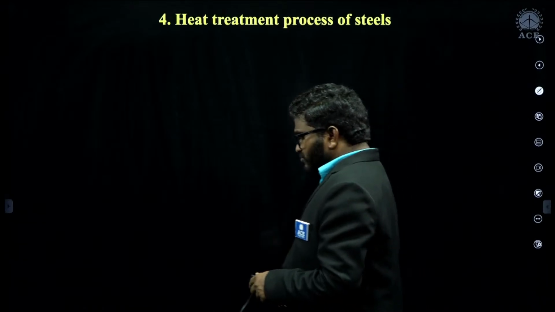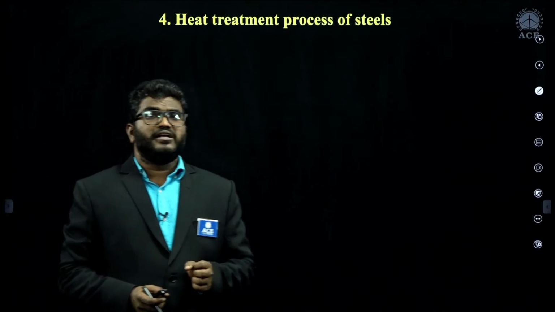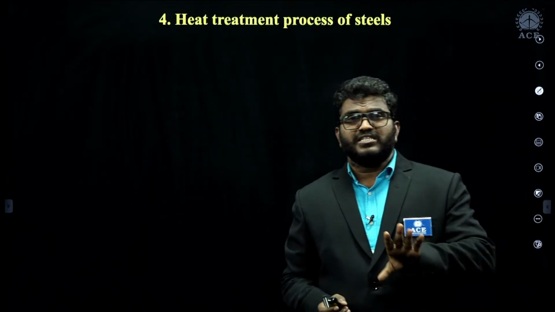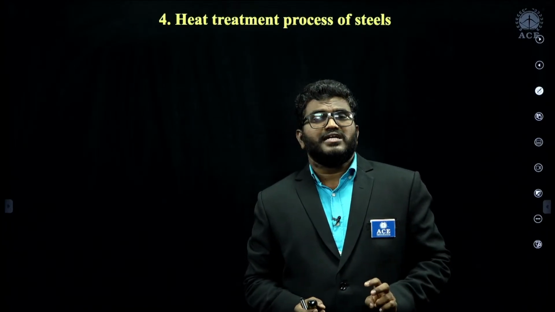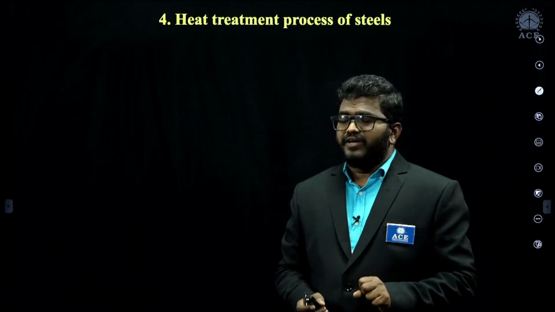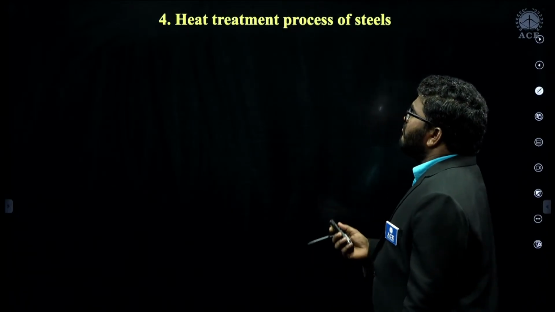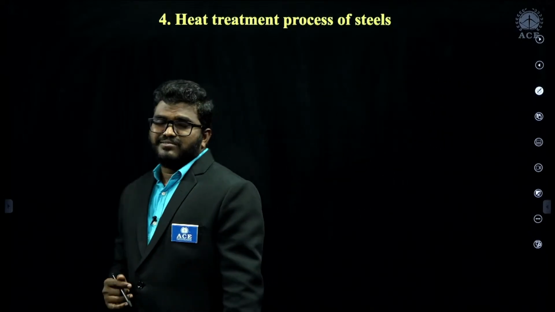Right. So we discussed different questions related to the iron cementite phase diagram. They asked a good number of questions. On crystal structure there were very few questions, but from material properties and testing, from the iron cementite phase diagram, they asked a very good number of questions. Now we will see the questions from the heat treatment process of steels.